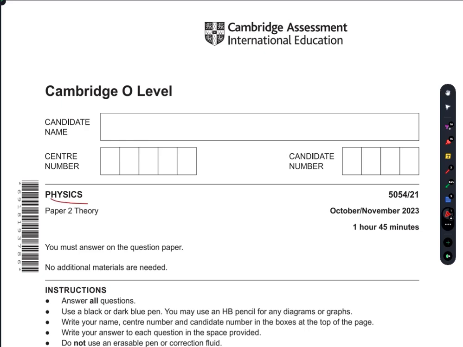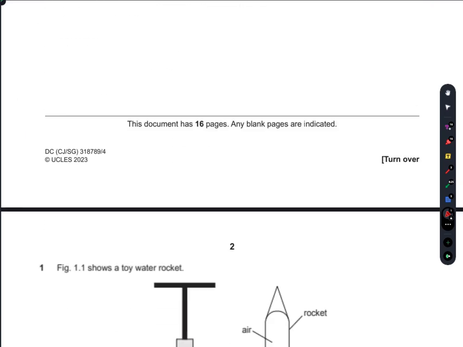O level physics paper 2 from the October-November 2023 series, variant 21, and this is the theory paper. It is quite lengthy compared to the MCQ paper and has greater time also. So let's start our video.